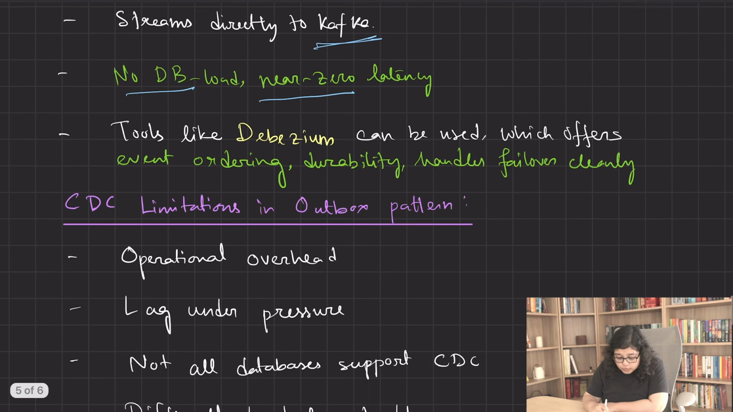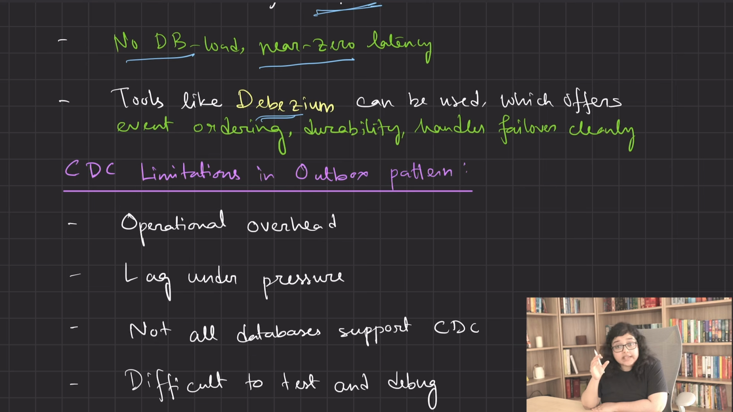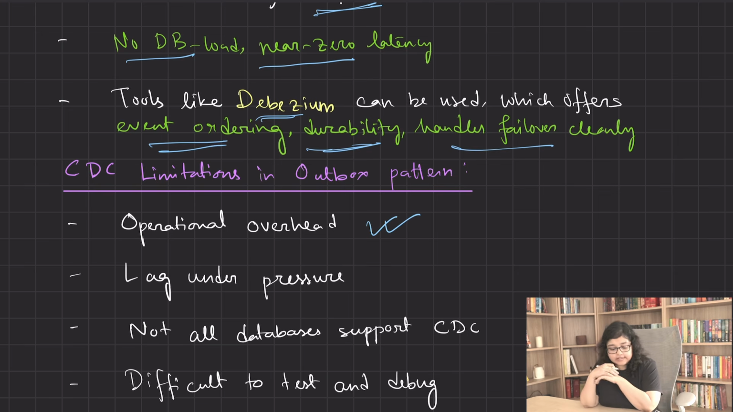Also, CDC tools like Debezium use event logs. So they ensure event ordering, they ensure durability, and they handle failover cleanly. So CDC is very powerful, but still it has some problems. For example, operational overhead. For CDC, you have to use Kafka Connect, Debezium, etc. So there are lots of moving parts.